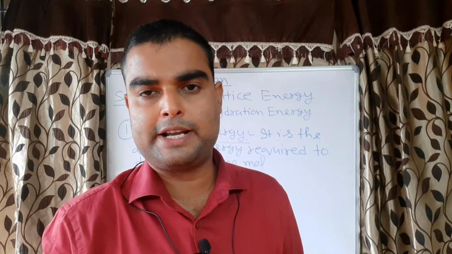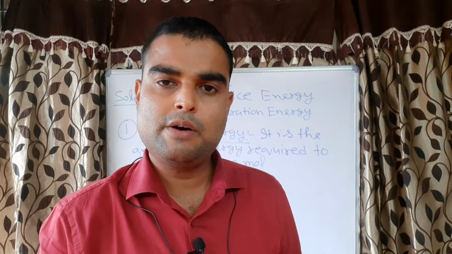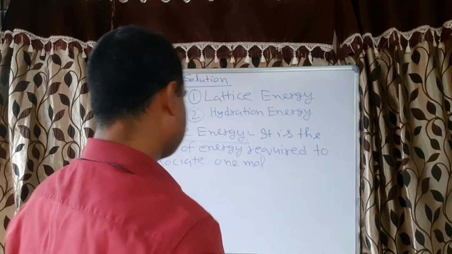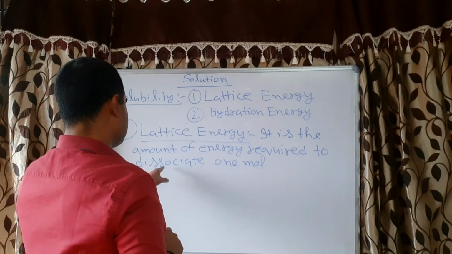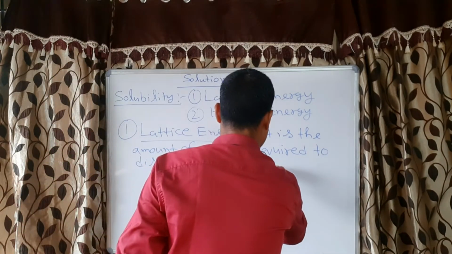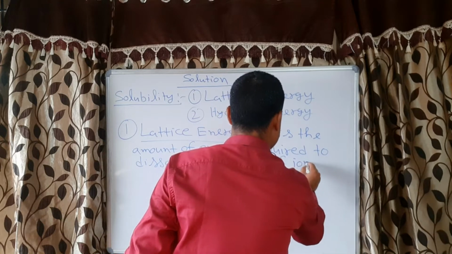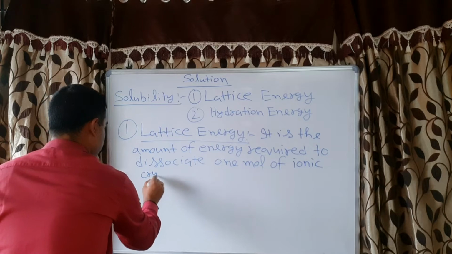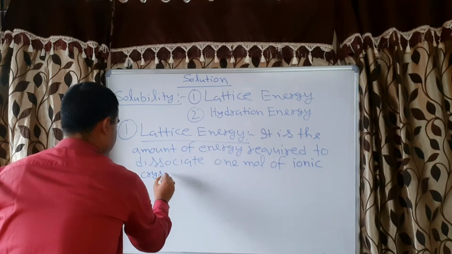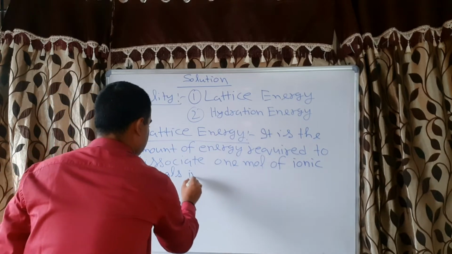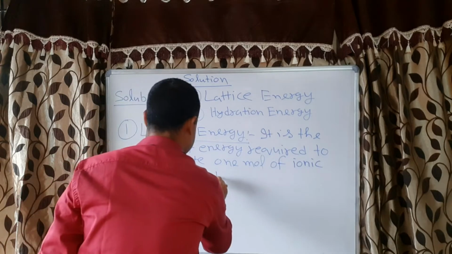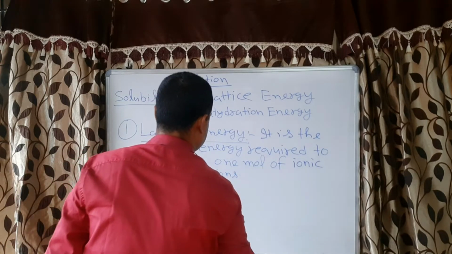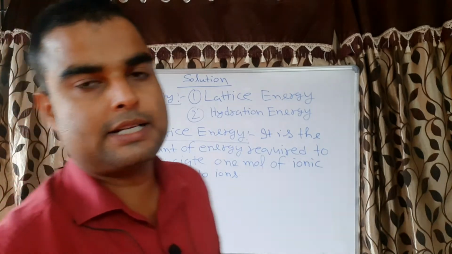Generally, when we are defining the energy, we take 1 mole, correct? So, dissociate 1 mole of ionic crystals into ions, that is called lattice energy.